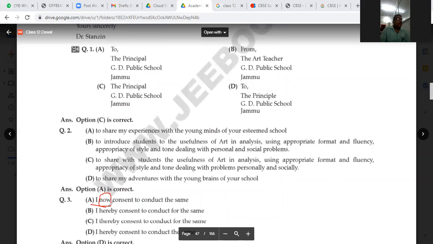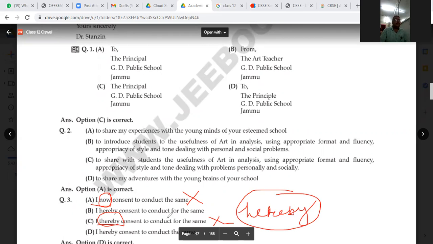Now, first of all, if there will be "now", we should not take it. Number 1: thereby, we will not take it. What are we going to take? We are going to take only "hereby".